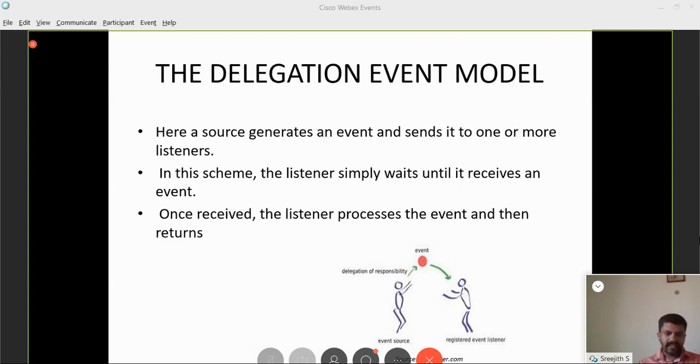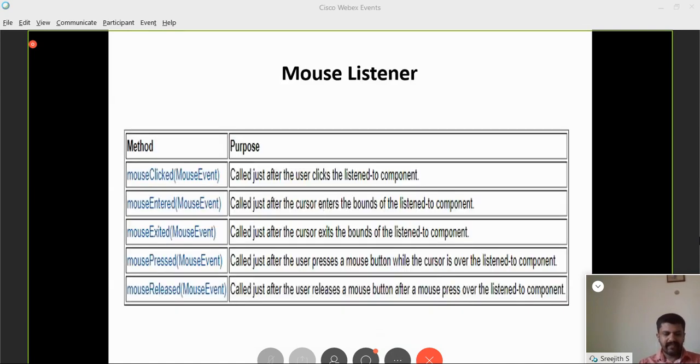The event source just hands the ball to the registered event listener. Now it is the responsibility of the registered event listener to handle the event. A source generates an event and sends it to one or more listeners. In this scheme, the listener waits until it receives an event. Once received, the listener processes the event and then returns. So the generation part and the handling part are separated in the program. I think I will show you a program.